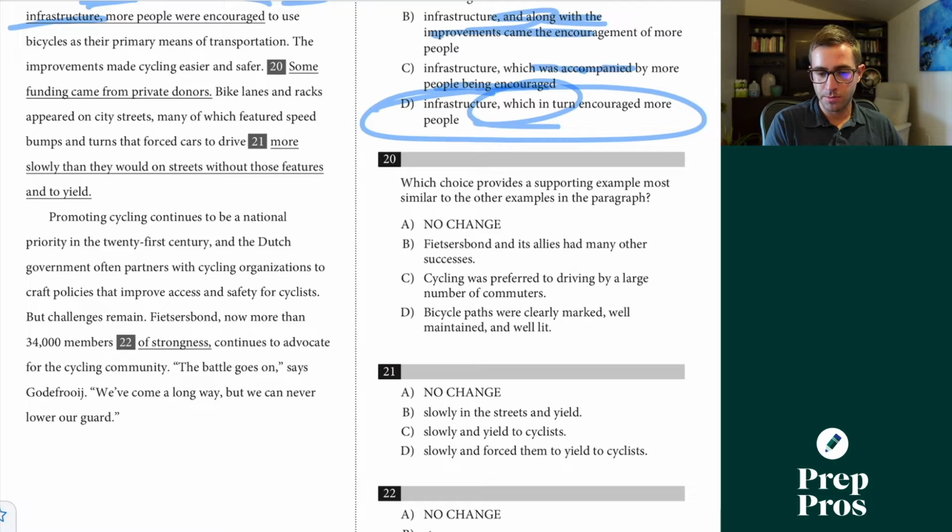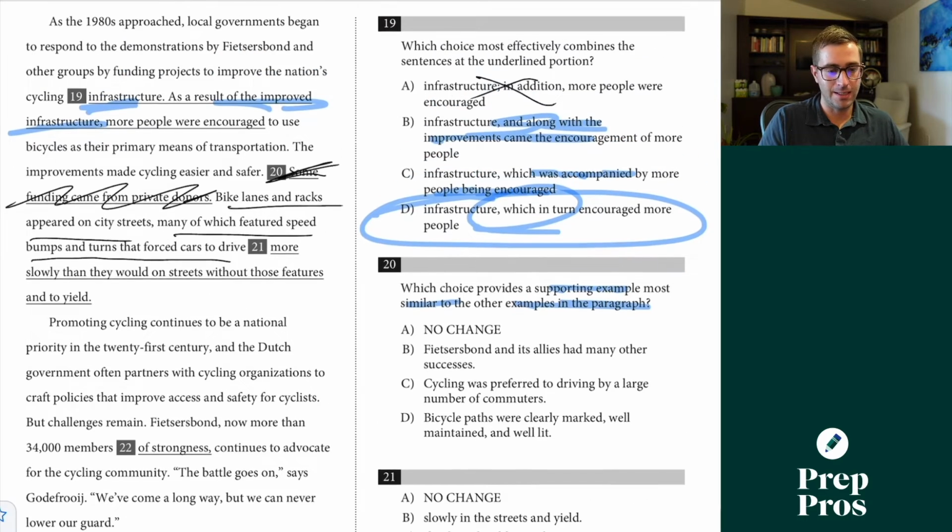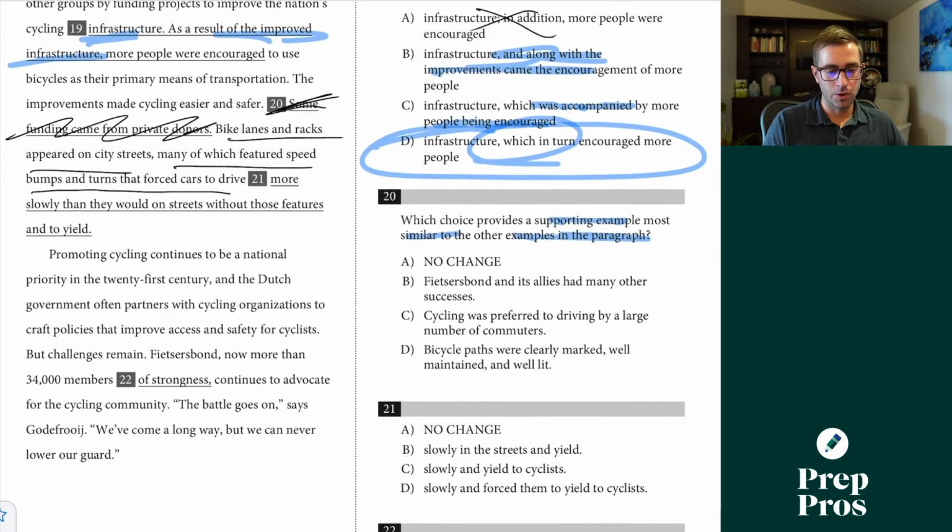20 here, which choice provides a supporting example most similar to the other examples in the paragraph here? So the improvements made cycling easier and safer. I don't want to read this because I have no idea if it's right or wrong. Bike lanes and racks appeared on the city streets, many of which featured speed bumps and turns that forced cars to drive more slowly than they would on streets without those features. Well, this is really the only example that I'm seeing in the paragraph here. So I'm looking for something that's similar to this.